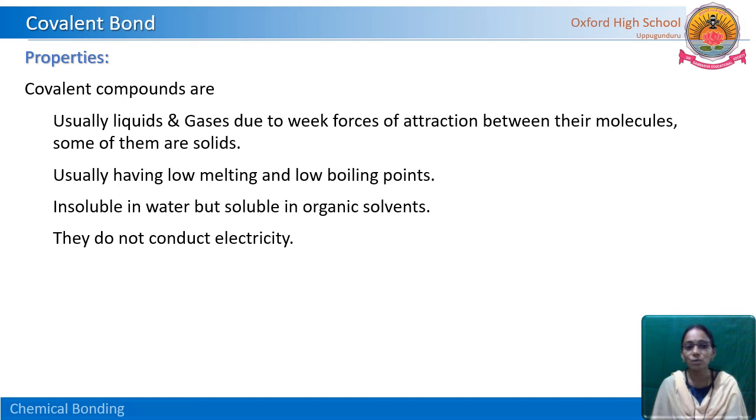Here there is no chance at all in covalent compounds; they just share their electrons without losing their identity. They simply attain the octet by sharing electrons, not transferring and not transforming into ions. So they do not conduct electricity.